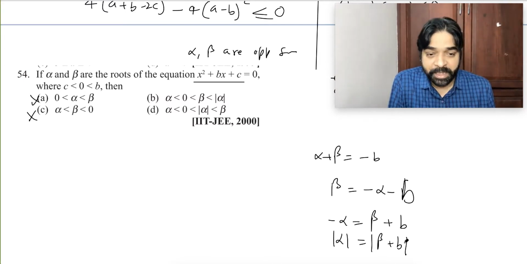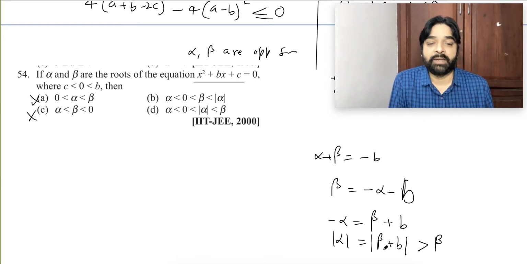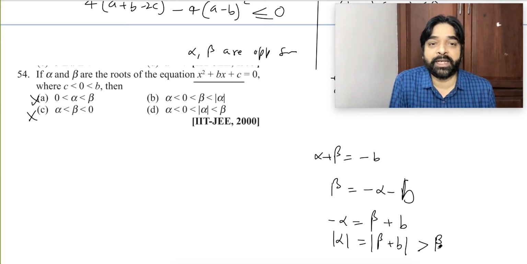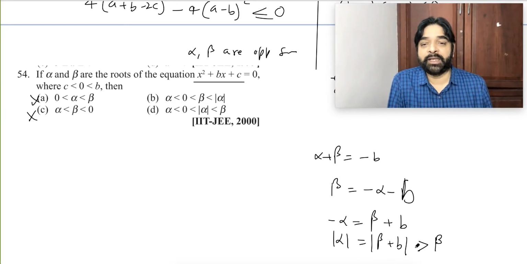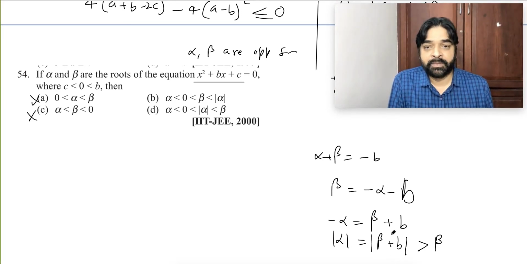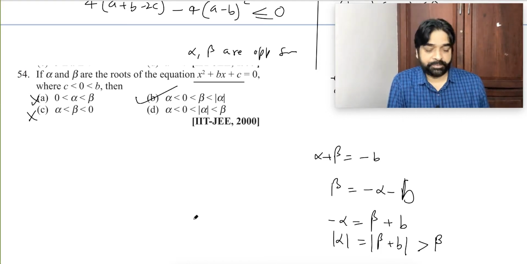Positive. B is also positive. So can I say this will be greater than B? Right? Beta plus B will be greater than beta or not? So it means mod alpha will be greater than beta. B option.